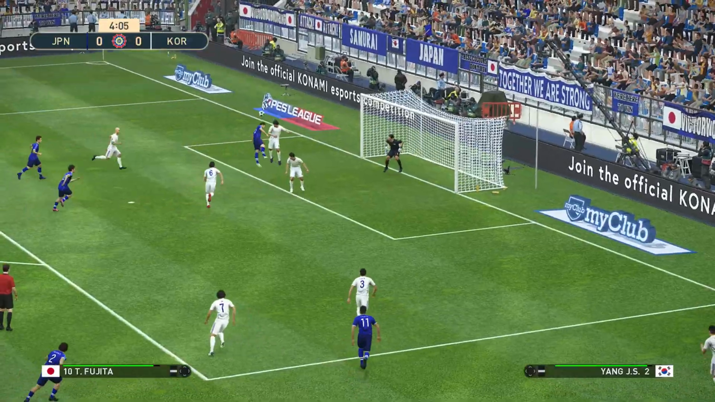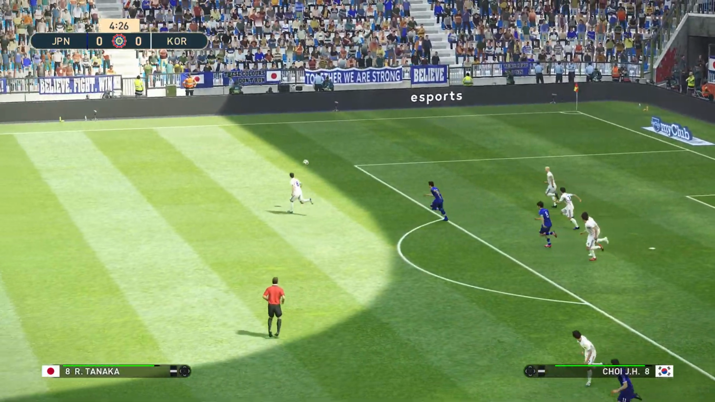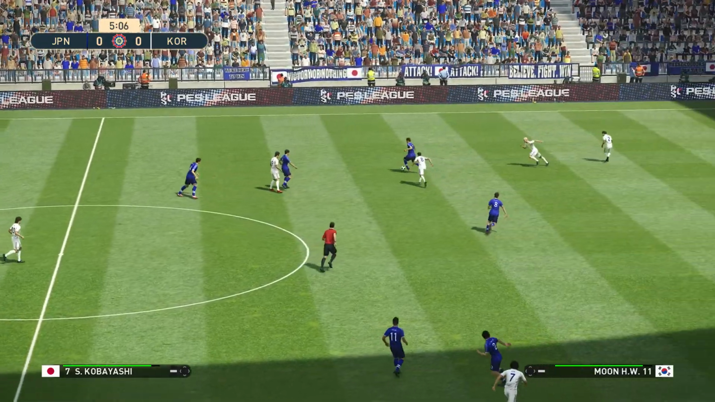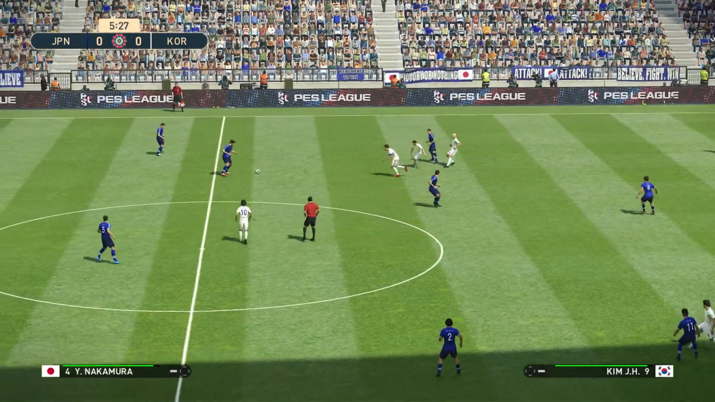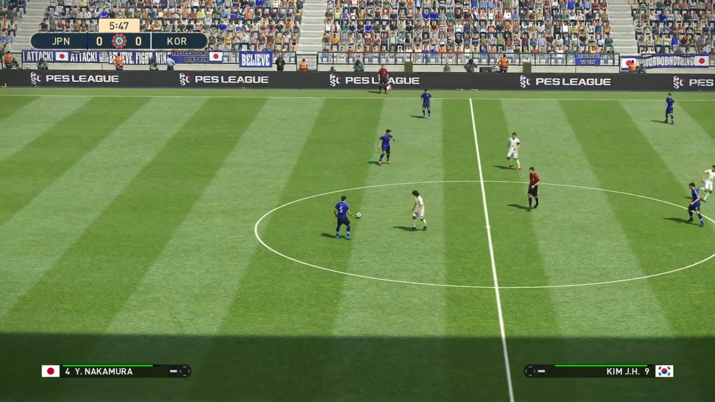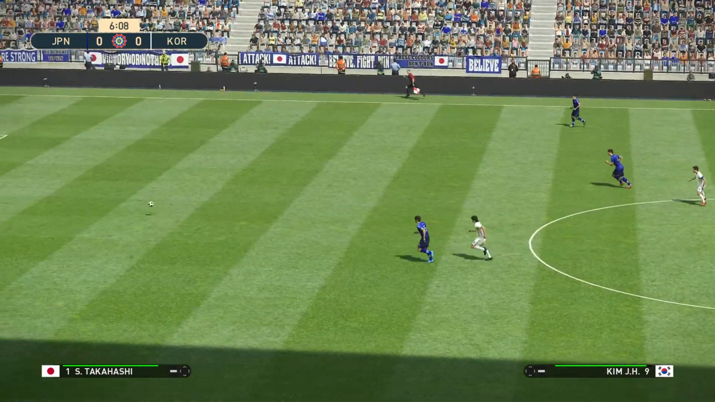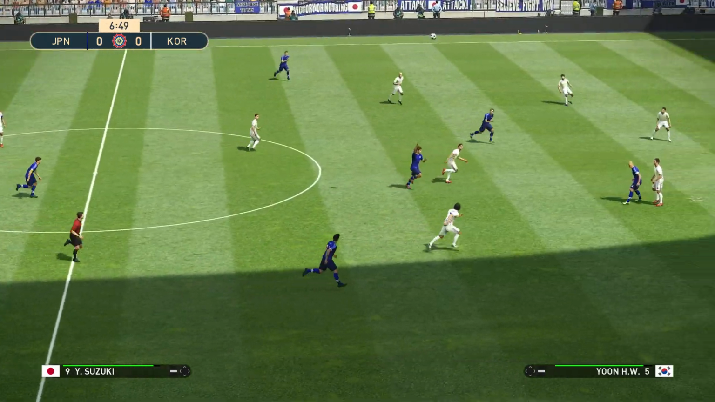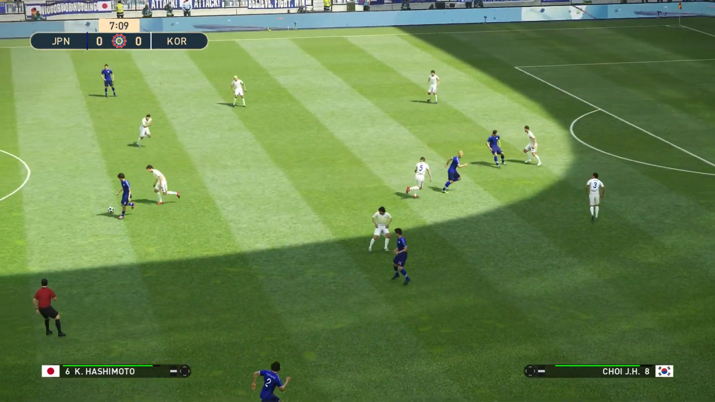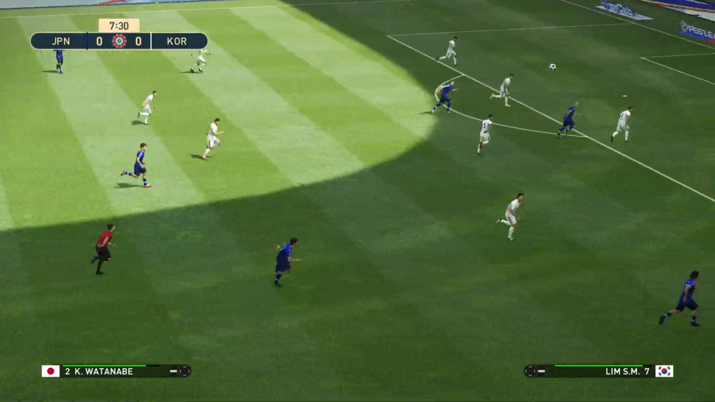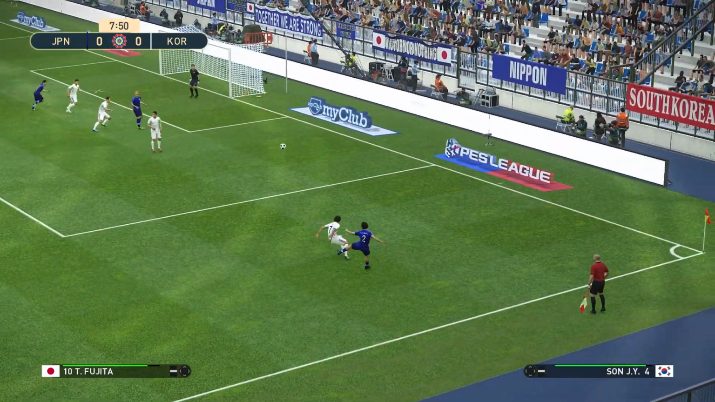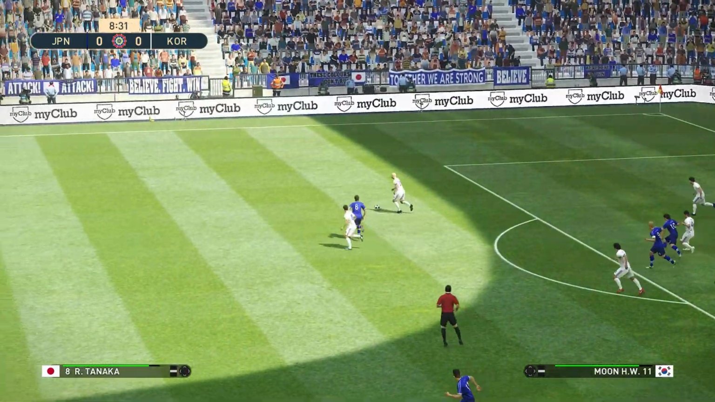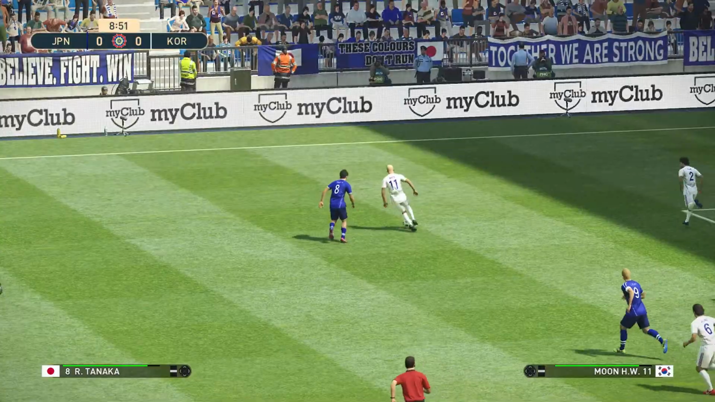And cross comes in from Suzuki. And it's headed clear. Both sides desperate for a win. Nakamura plays it across to Sato. And Nakamura plays it all the way back to Takahashi. Suzuki hits it back to Tanaka. Here's Watanabe. And it's cleared away. Fujita tried to get the header, but he missed it.